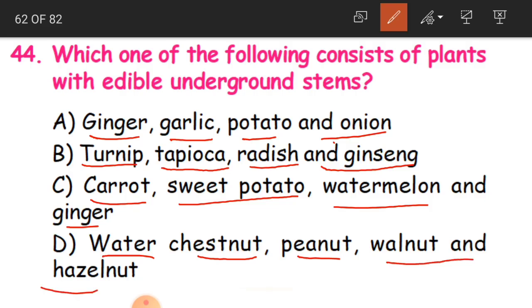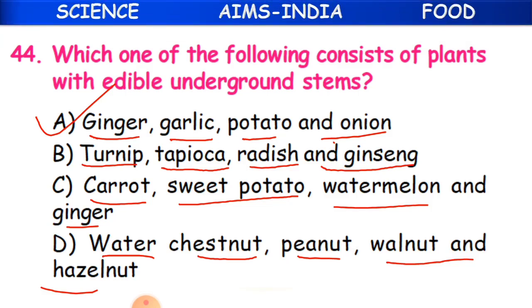And our answer is A, children. Ginger, garlic, potato and onion. These four vegetables are nothing but underground stems, and we eat them in our daily life. A option is the correct one.